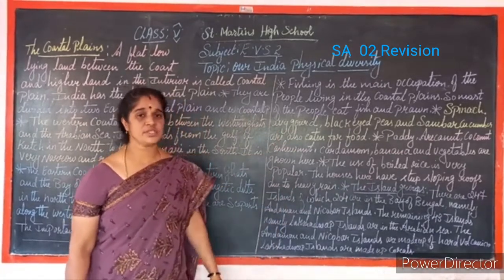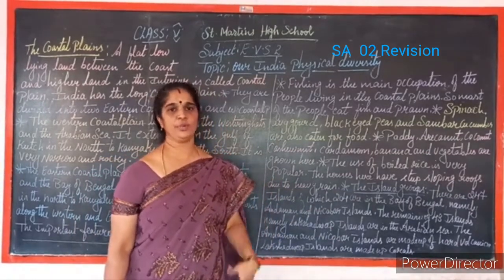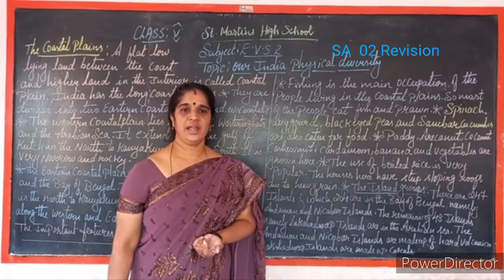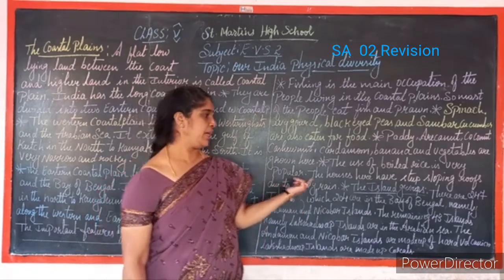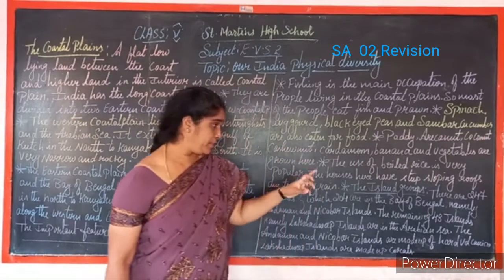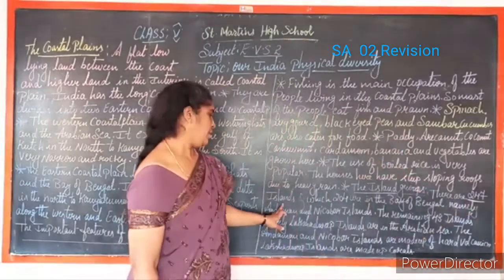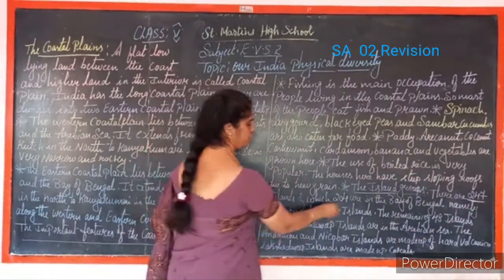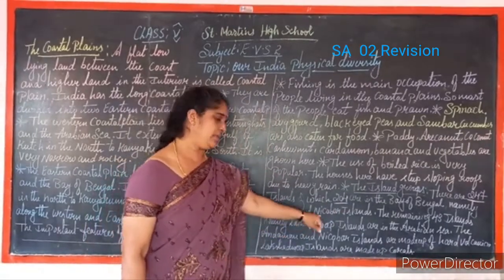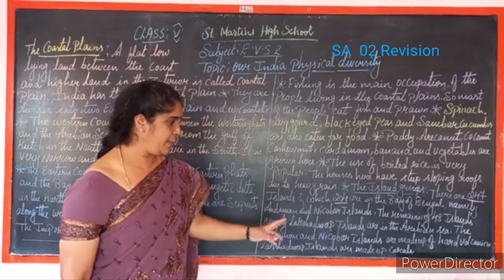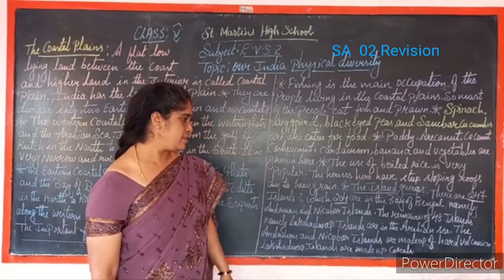So this is about the features of coastal plains. Coming to islands. What do you mean by island, children? A land surrounded on all sides by water is called an island. So here, the island groups. How many islands are there? There are 247. See here, children? There are 247 islands, of which 204 are in the Bay of Bengal, namely the Andaman and Nicobar Islands. The remaining 43 islands, namely the Lakshadweep Islands, are in the Arabian Sea.